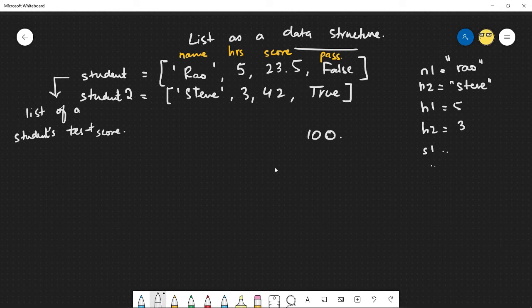Think about it this way, let's say I now have to store the information for 10 students, let's say 100 students. Now in this case, if you were going by the route of not using any data structures but using variables by themselves, you're going to have to make 400 different variables here. Whereas here I'm only going to make 100 lists.